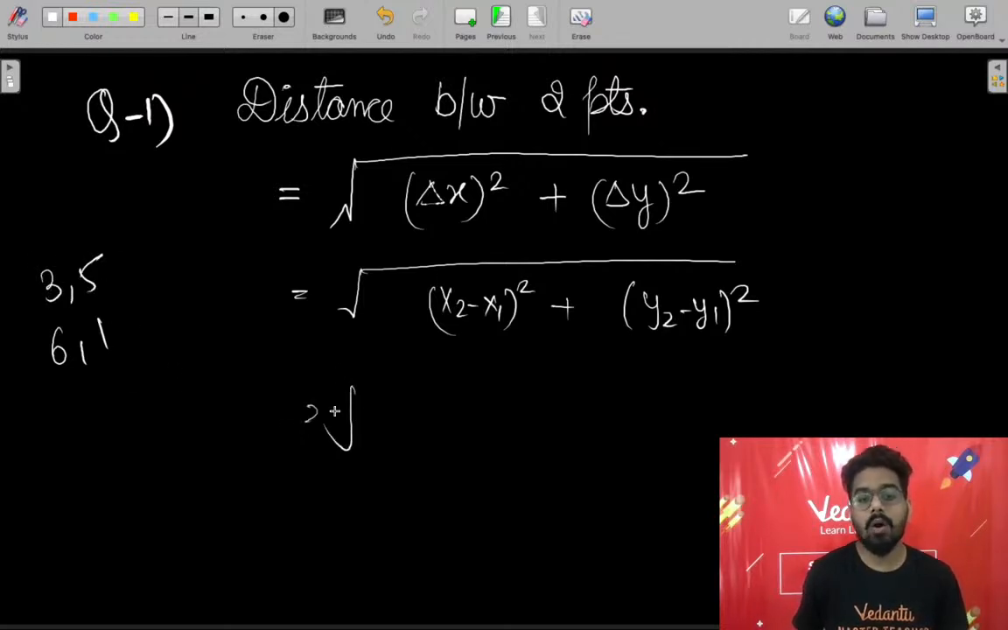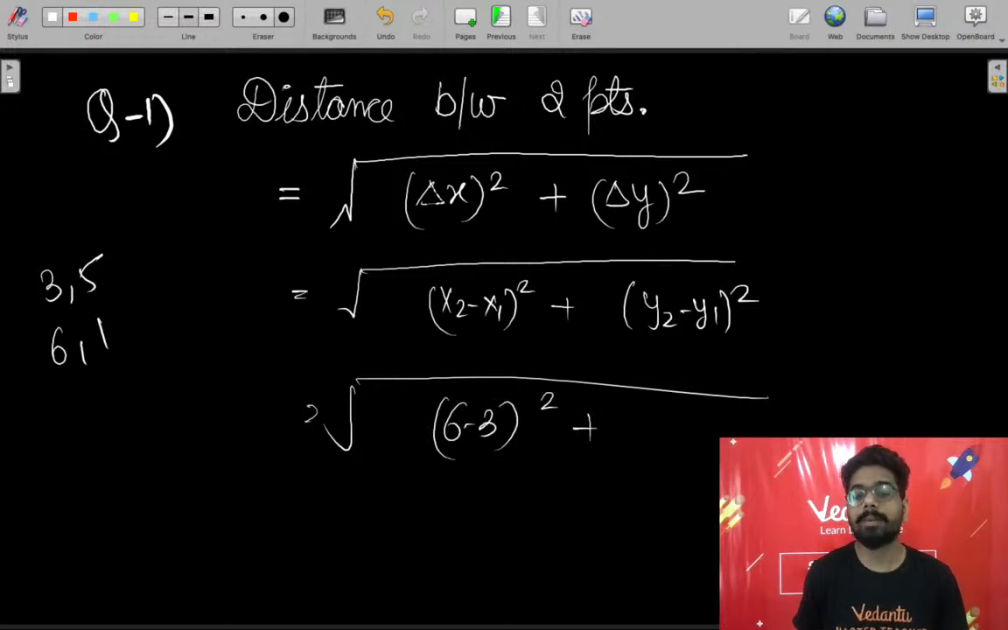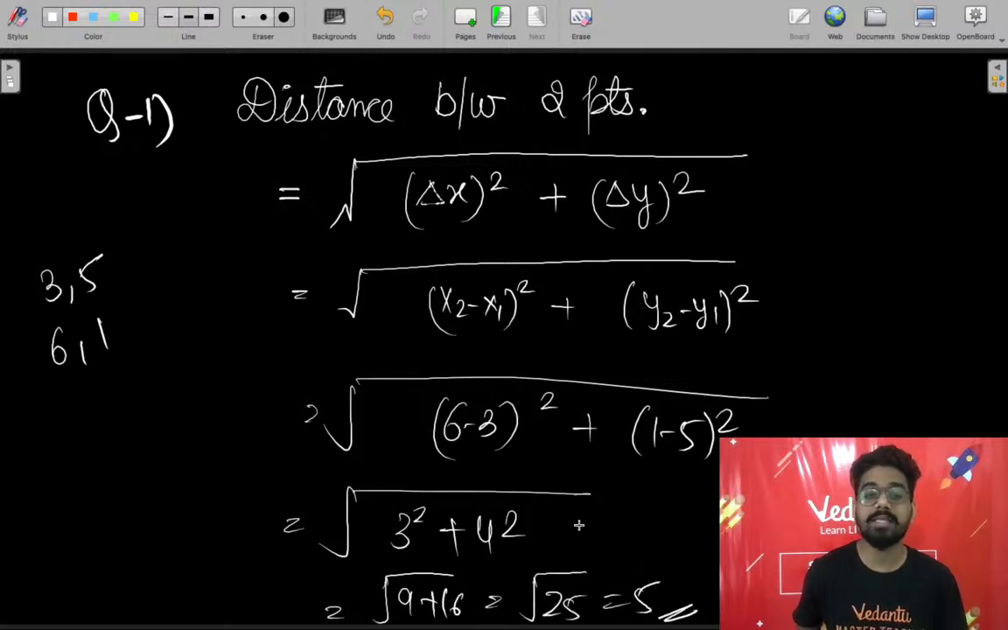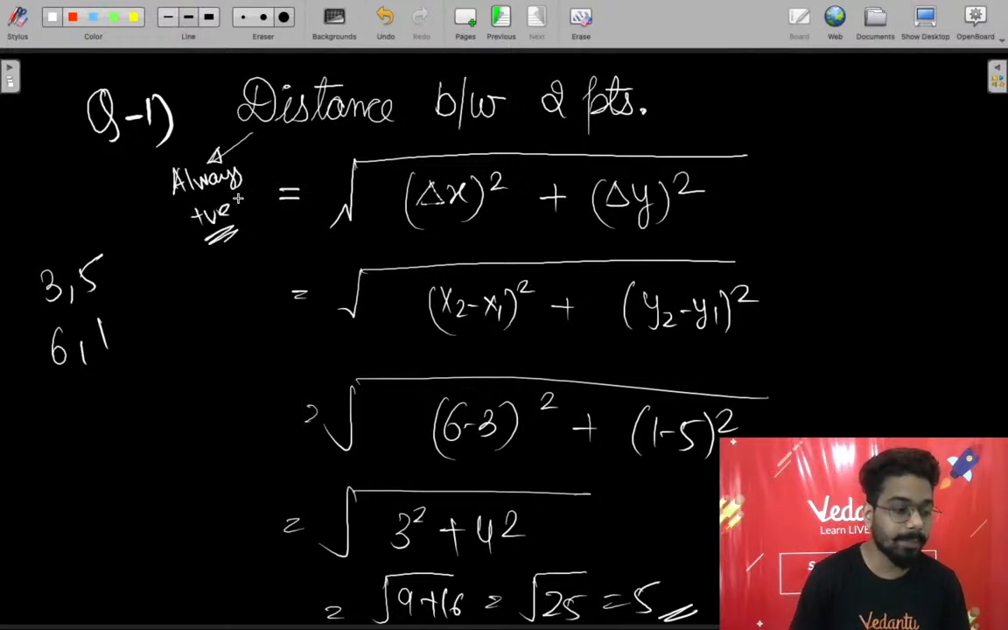So आपका आंसर क्या होगा? 6 minus 3 whole square plus 1 minus 5 whole square is equals to under root 3 square plus 4 square is equals to 9 plus 16 is equals to under root 25 is equals to 5 is the distance. Make sure distance is always positive. कभी गलती से नेगेटिव निकल जाए तो ध्यान रखना वो पॉजिटिव ही होना चाहिए।